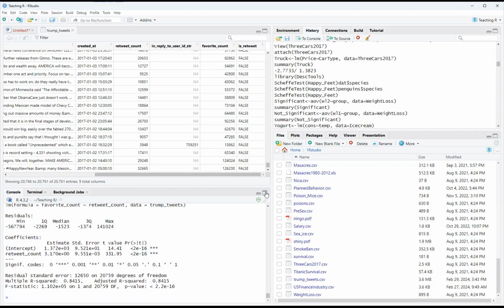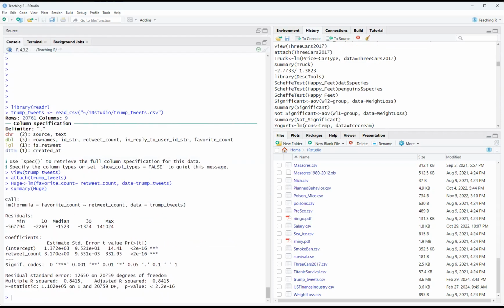Now look at that. That is definitely significant. Now, these are what we call scientific notations. It's so big and great that these are scientific notations, but the t-value is very, very high. That means the data is moving away from zero. That's good for the model. And now the p-value is significantly under 0.05 because that's the scientific notation.